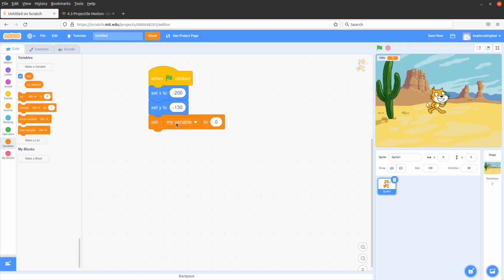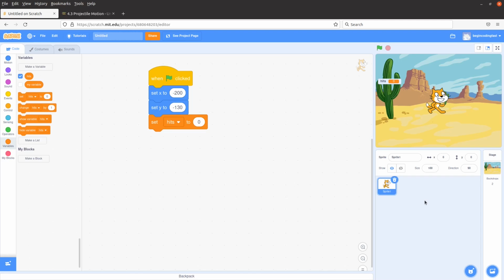And then I choose hits here. When I click on the flag, I want to reset the game, so the number of hits made by the cat is just 0 at the beginning. So I leave it as 0 here. And then I can put hits to this place, so that I can have some space to control the speed of the ball later on.